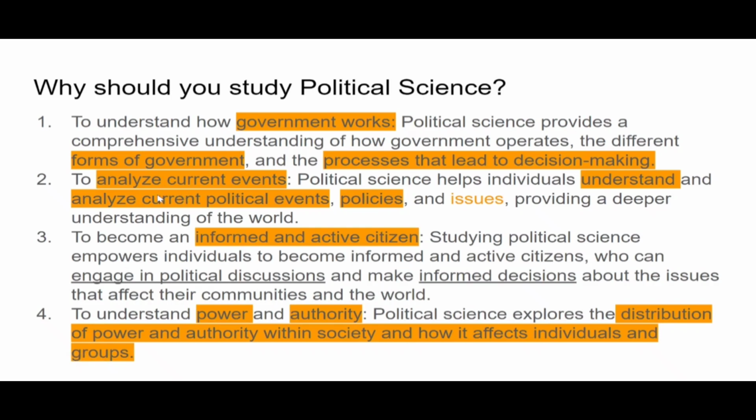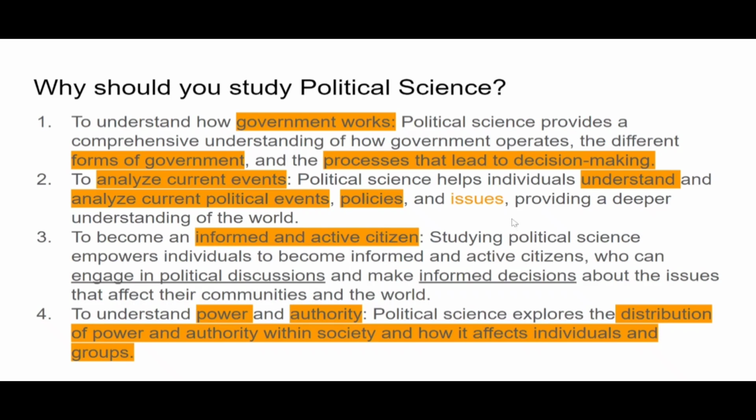Political science helps individuals to understand and analyze current political events, how policymakers are making their policy, what is the reason behind their decision making, and why there are such policies in our country. It helps you to understand the political events, the policies, and the issues, right? It provides you a deeper understanding of the world.